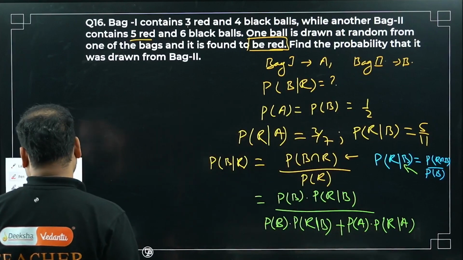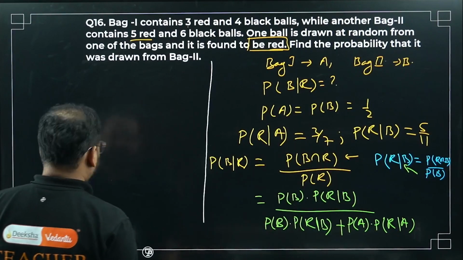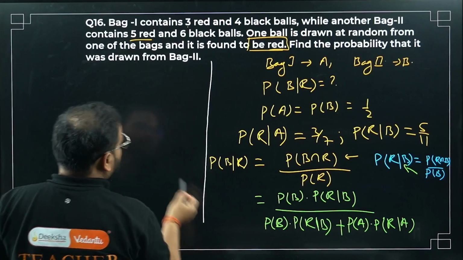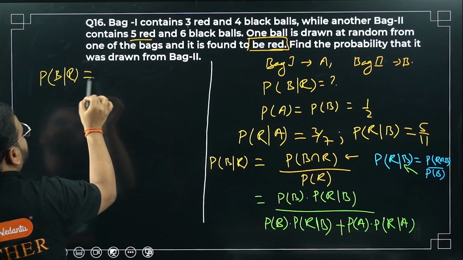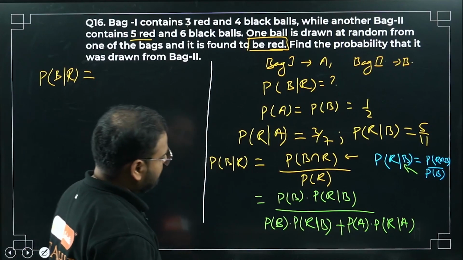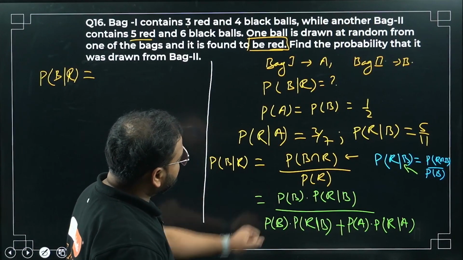I can write this value again over here: the probability of getting bag B when the red ball is drawn.